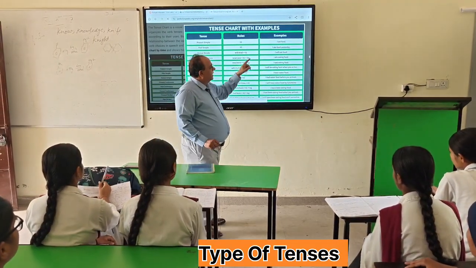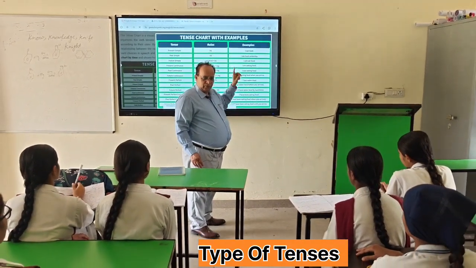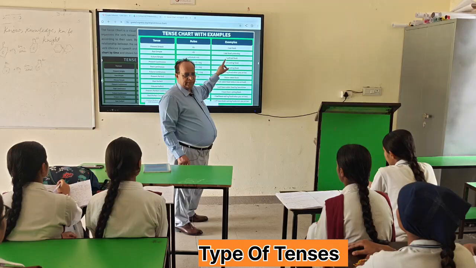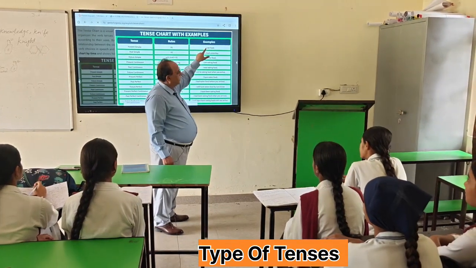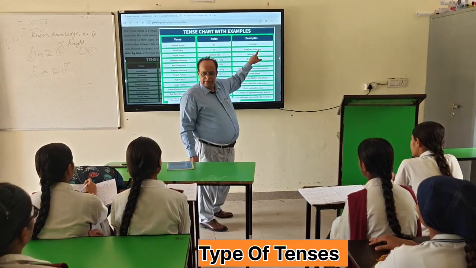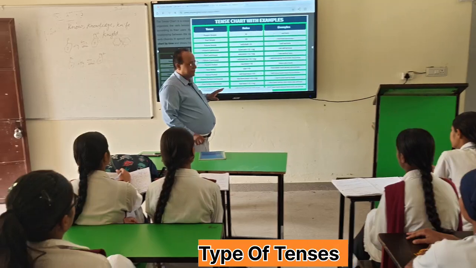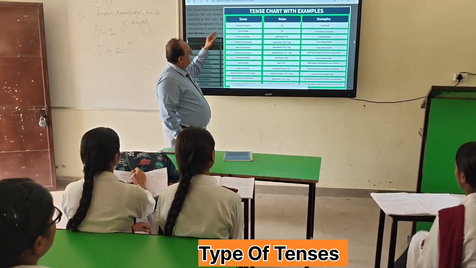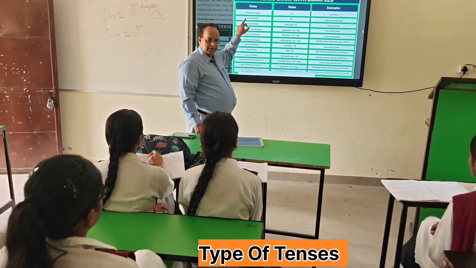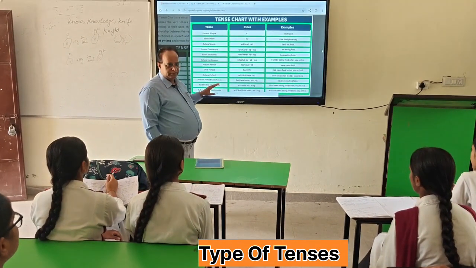In this sentence, I eat food, because eat is the first form of verb, it is used here. If it had been he, then what could we use with it? He eats food, right? Similarly, in the past simple tense, the second form of verb is used.